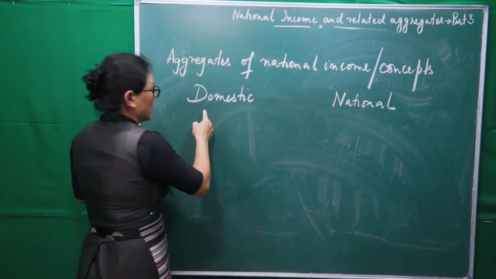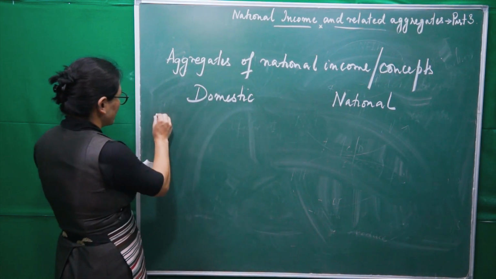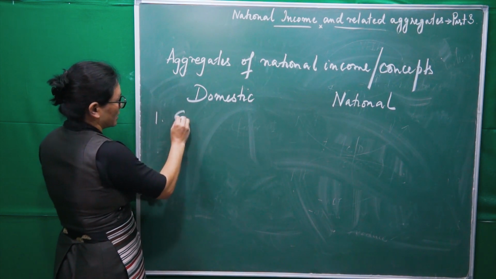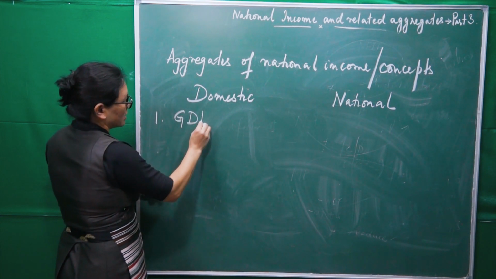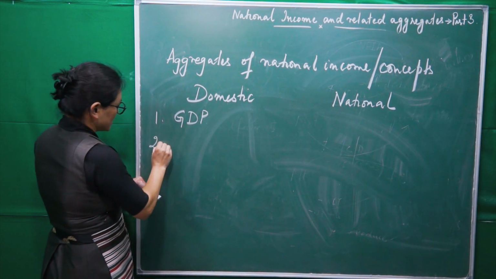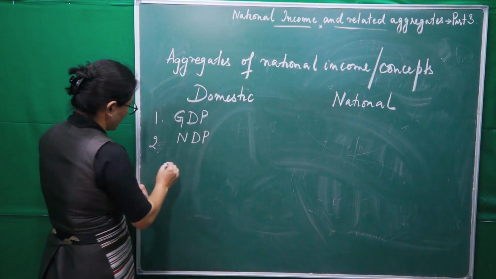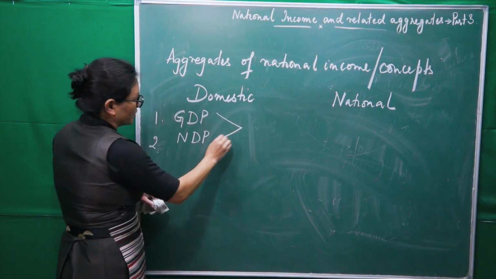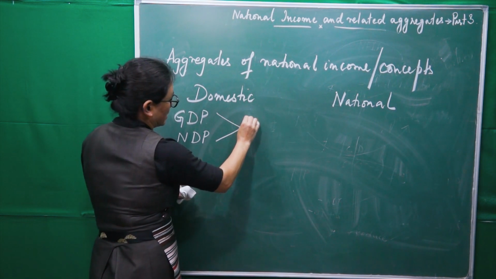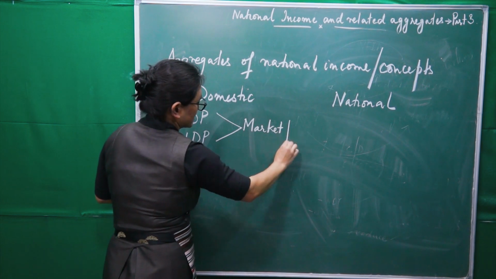Under this domestic concept, the first one will be GDP, second one is NDP, and these two are at market price.